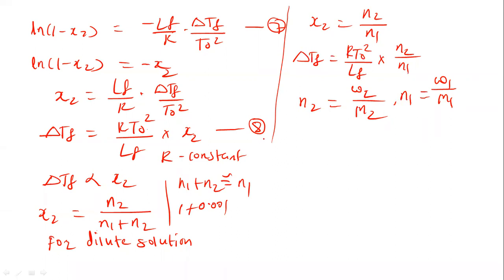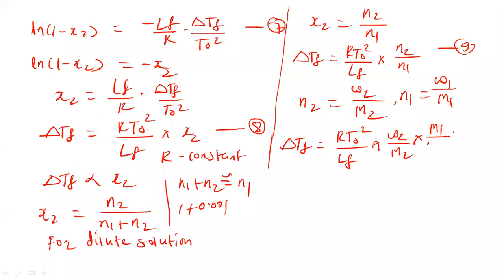Okay, so we can write this equation now. Suppose this is equation 9. Equation 9 can be written as delta TF equal to RT0 square divided by LF, the latent heat of fusion per mole, multiplied by N2, which is W2 upon M2. Now it is divided by N1, so M1 goes to the numerator, so it is M1 upon W1. So we can write this equation in this way. This is equation 10.